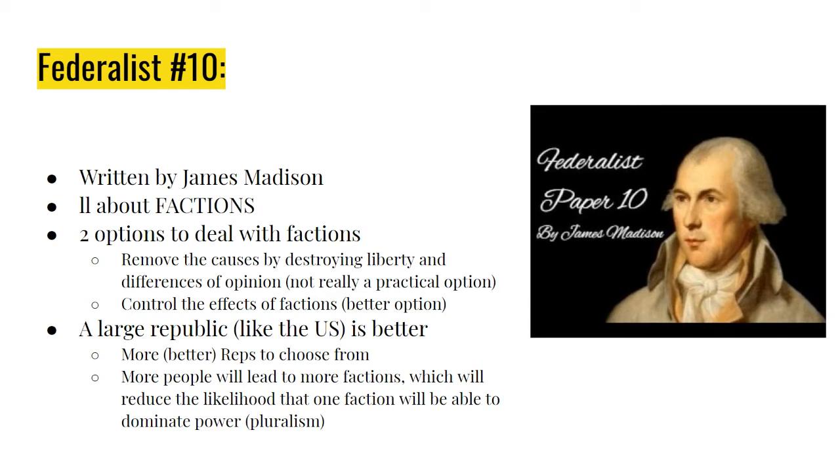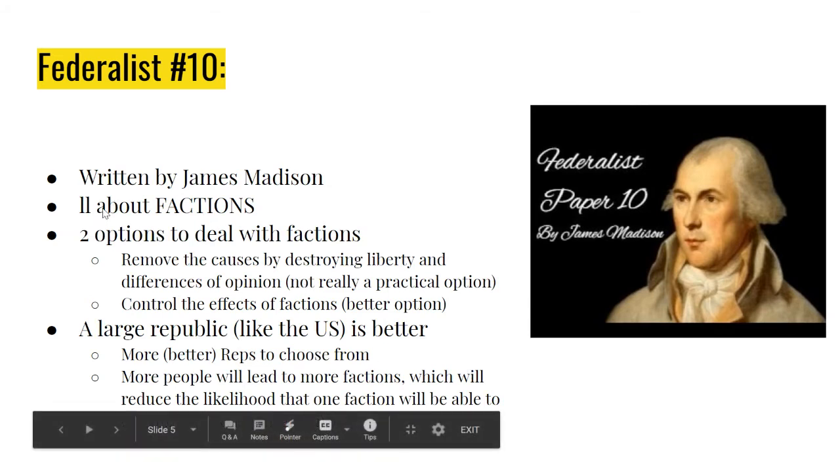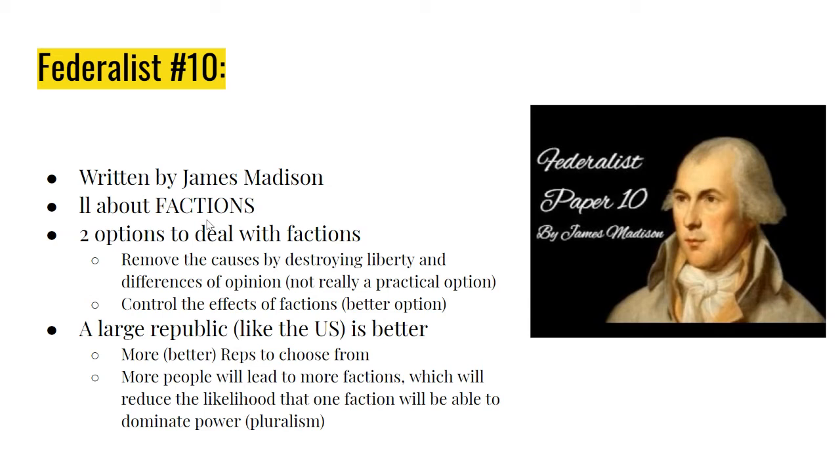So Federalist number 10 is written by Madison. Right? This one is all about factions. That's the key word. Remember, factions are just different groups of people within a country, citizens that have different beliefs about the government. So Madison basically said these things are inevitable, that people are going to divide up into groups, and that there's really two options in how you deal with factions. Either you can remove the causes by destroying liberty and freedom, which is not a great option, or you get rid of all differences of opinion in a country, which is not really a practical option either.